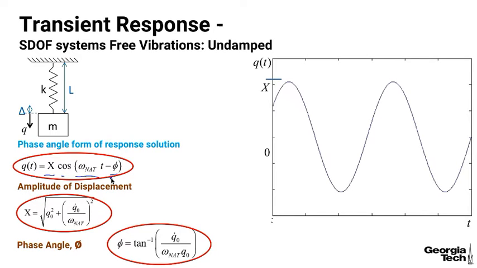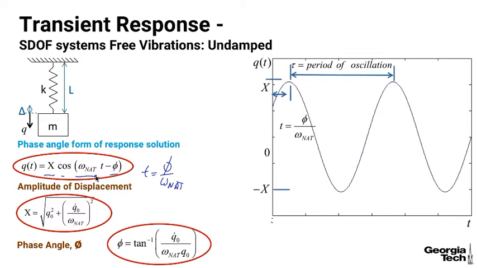You can see cosine cycles between a maximum of 1 and -1, so the amplitude of that displacement is capital X. Here we have taken the argument of the cosine and solved for t, and so that's where the peak is going to occur, when omega natural t equals phi.